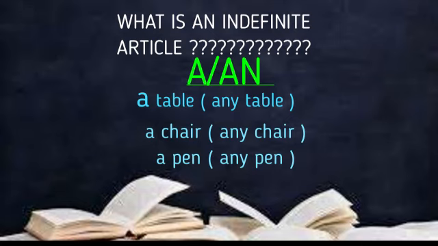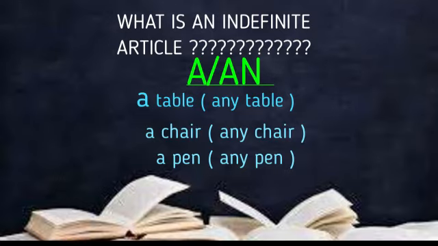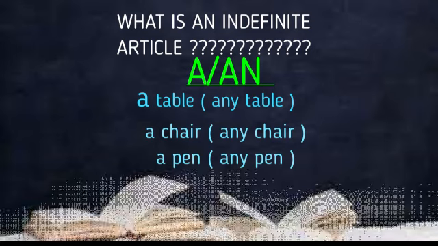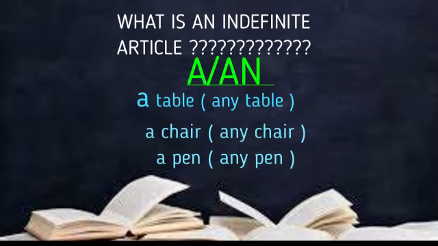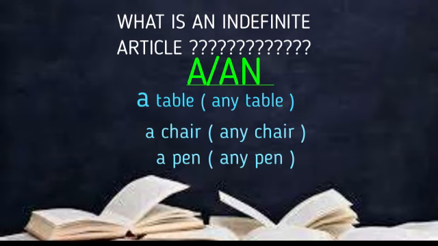Before we move to the French indefinite article, let's discuss what an indefinite article is. The indefinite article is used to refer to something for the first time or when you talk about a noun in the general sense. In English, a or an is used as the indefinite article when the noun is singular, when the noun is one. For example, a table. Here we don't know which table we are talking about. It can be any table. A chair, any chair. A pen, any pen.